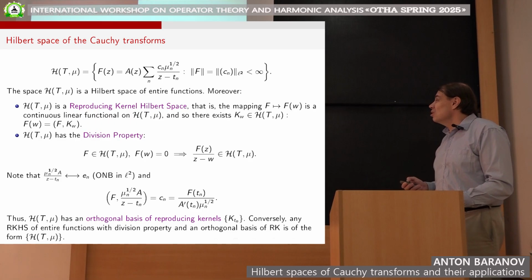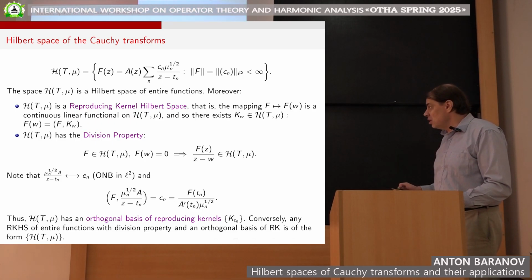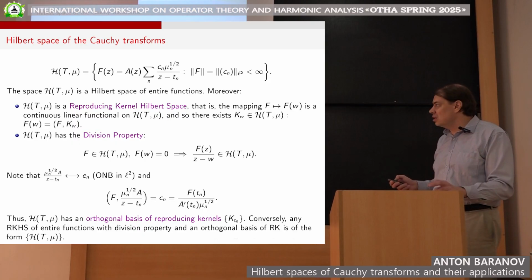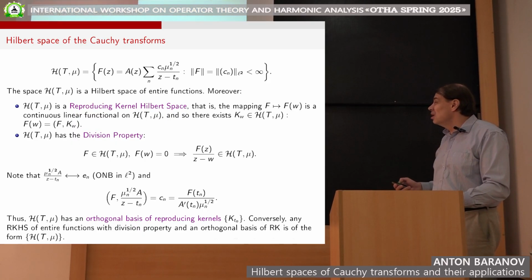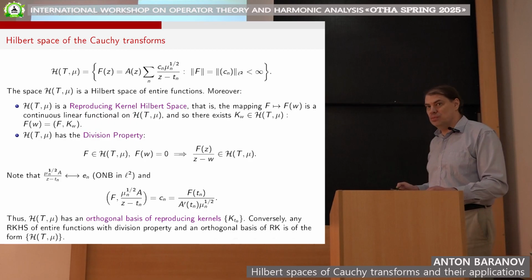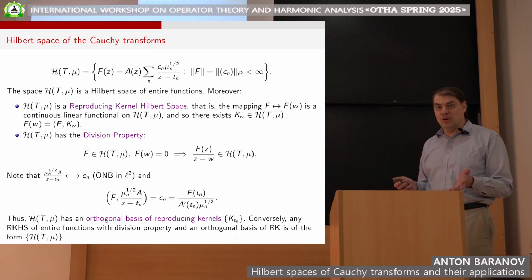The norm is defined in terms of the coefficients. On the other hand, if we consider the inner product of a function f, represented as above, with this function, we get the coefficient c_n, which actually is f of t_n up to some constant factor depending on n. So we see that these functions, which form an orthonormal basis, also are reproducing kernels exactly at the point t_n, up to, again, some constant.